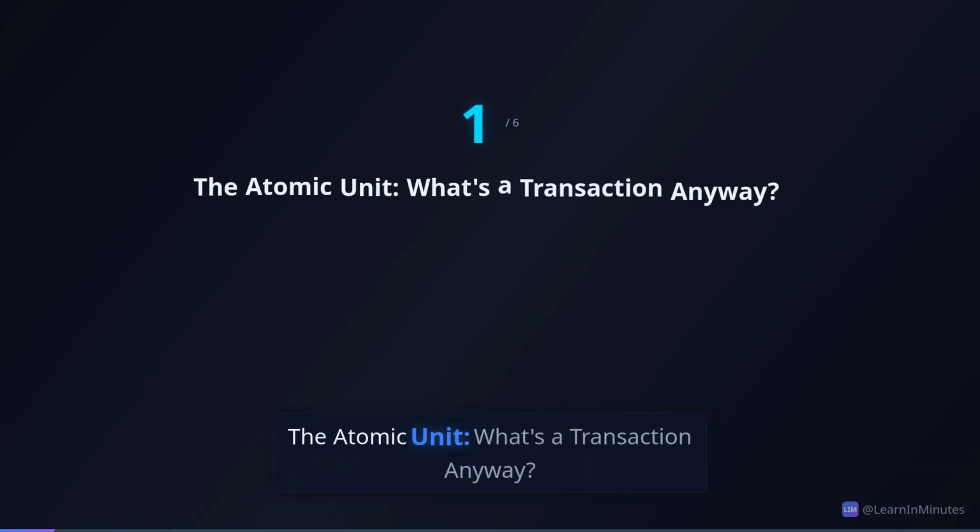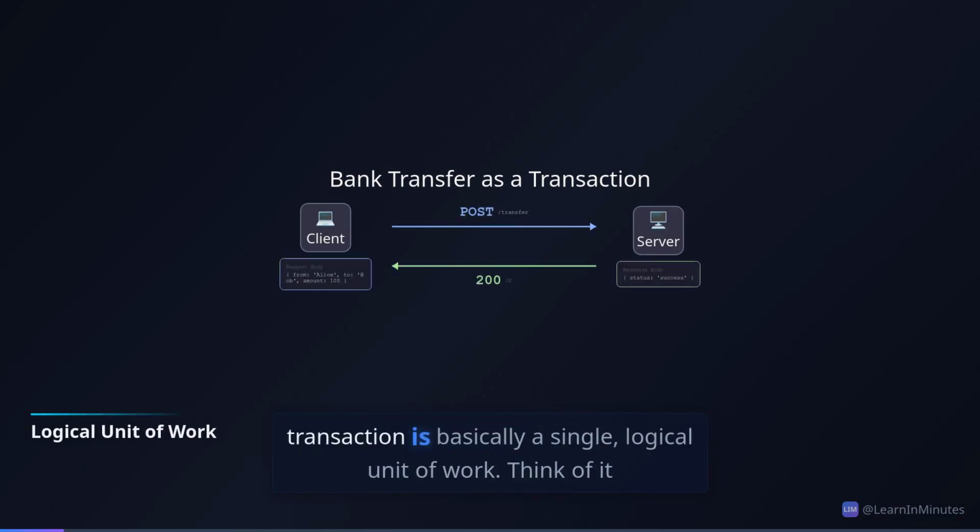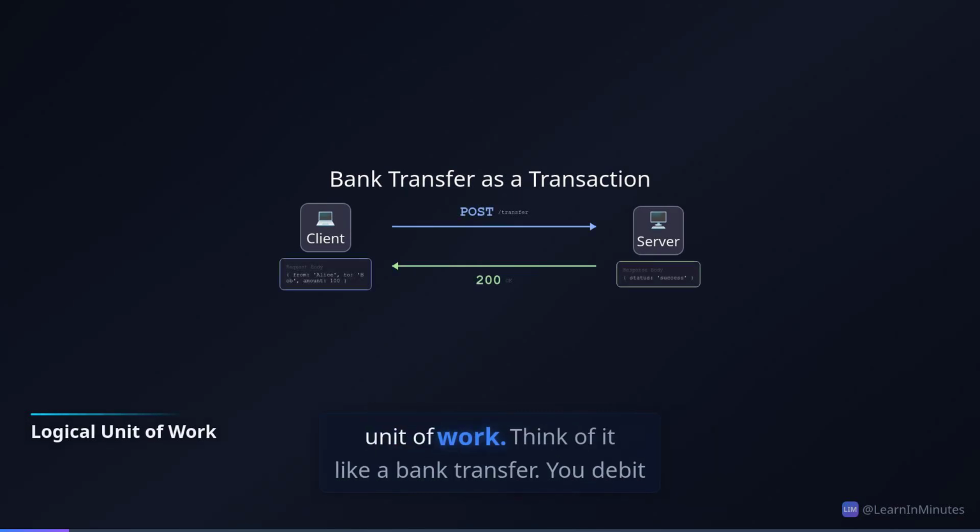The atomic unit. What's a transaction anyway? Okay, so real talk. A database transaction is basically a single, logical unit of work. Think of it like a bank transfer. You debit one account, then credit another. If one part fails, the whole thing needs to fail, or your bank's numbers get seriously messed up.